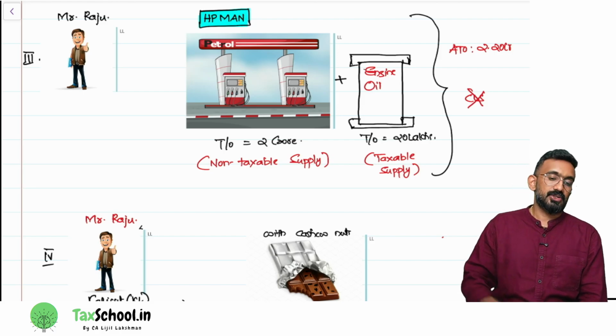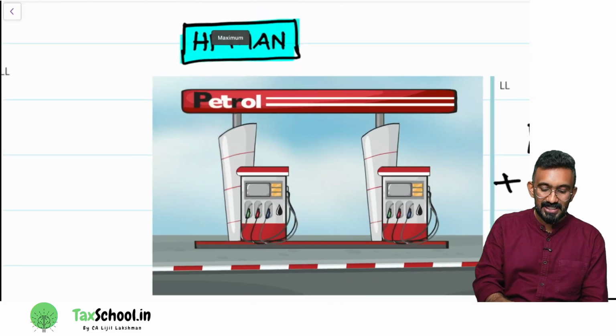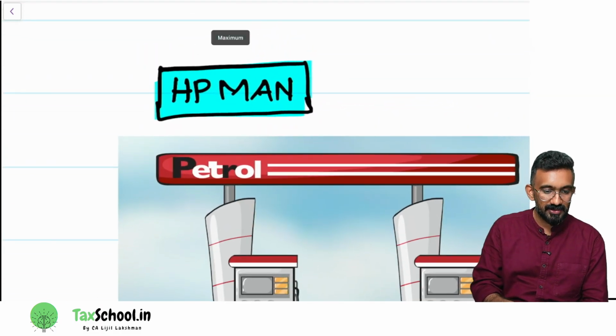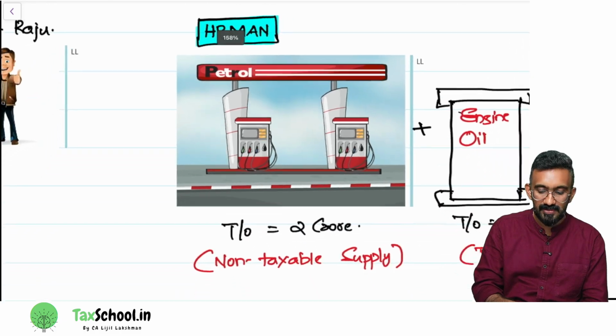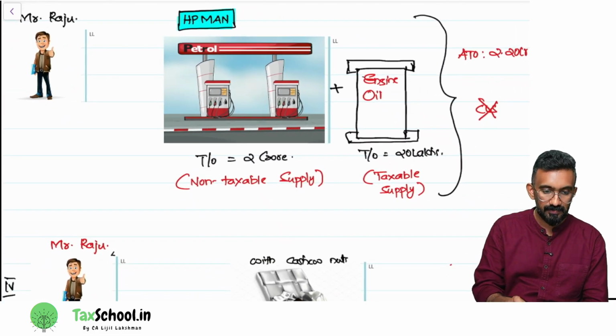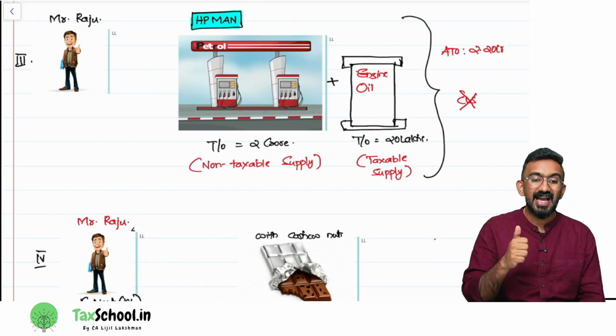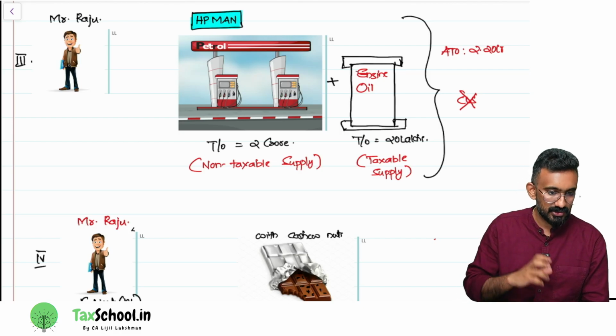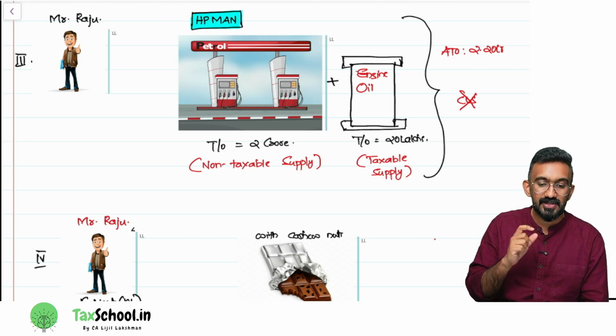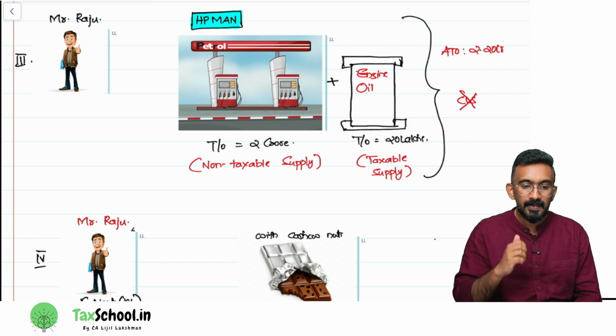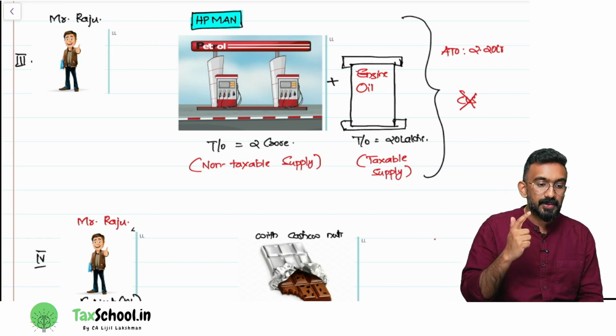So there is a product. You can see that I have written something called HP MAN. This is the code word that we use in our classes to understand which are the non-taxable products. What is HP MAN? Let's expand it. H stands for high speed diesel. P stands for petroleum crude or petrol.